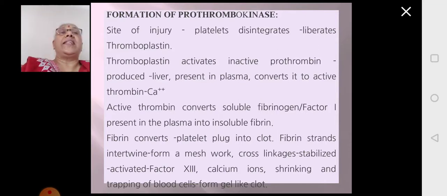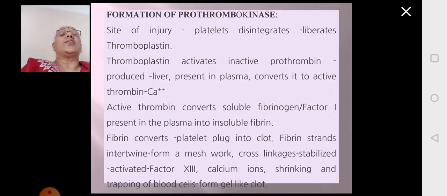Now what happens next? The active thrombin will convert a protein which is present in the plasma called fibrinogen, or factor 1. So the active thrombin will convert the fibrinogen, which is soluble, into insoluble fibrin.